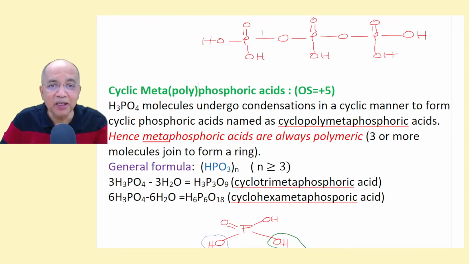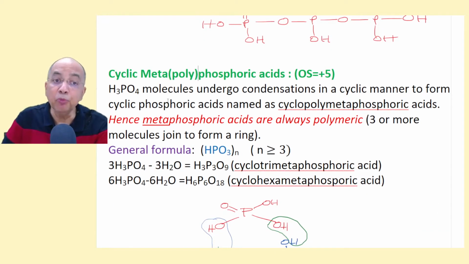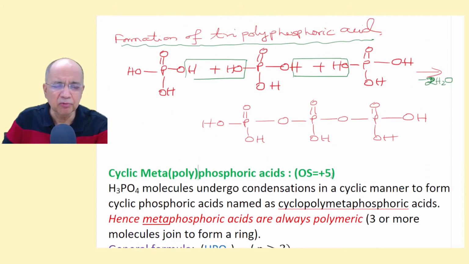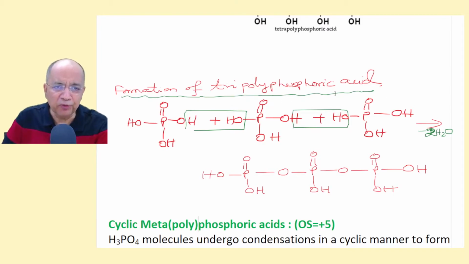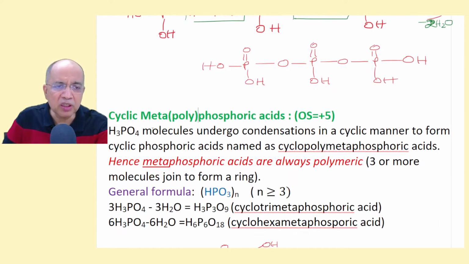Meta word is redundant now, but still you have to remember the term meta is used for cyclic polyphosphoric acids. The oxidation state remains the same, whether it is linear polyphosphoric acid or cyclic polyphosphoric acid. The meta term is still in use.